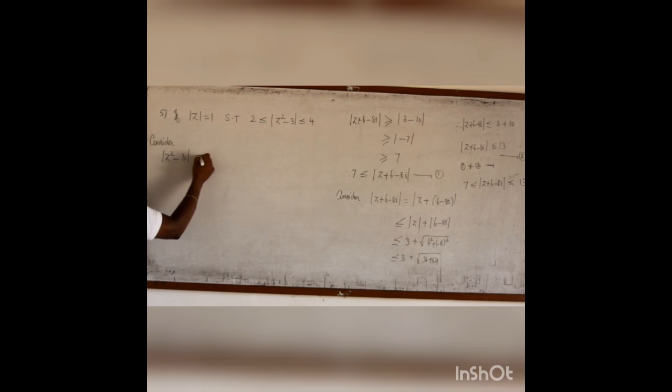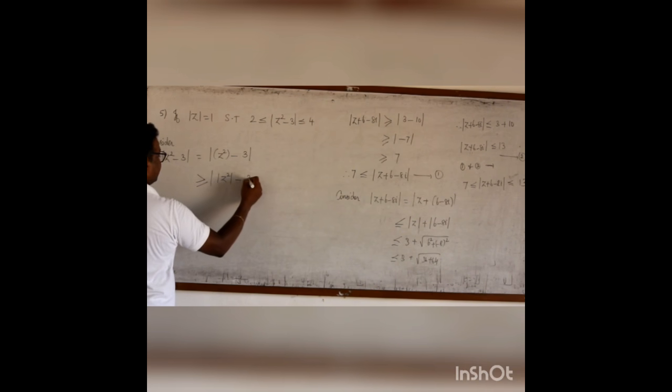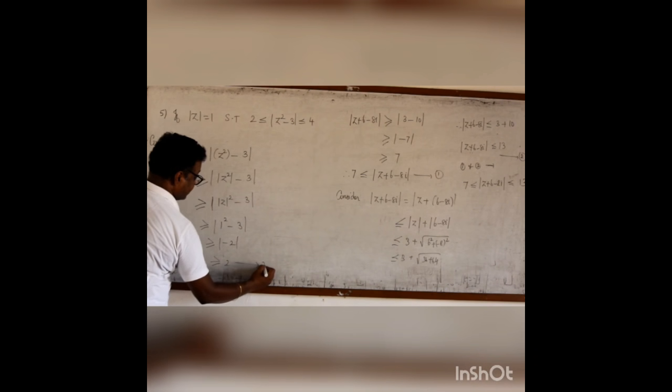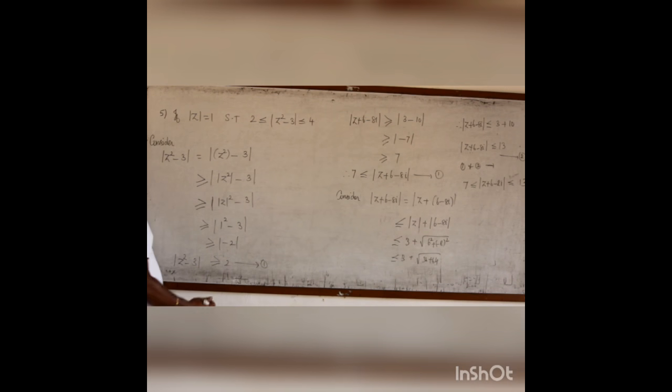Modulus of z square minus 3. Then this is greater than or equal to modulus of z square minus modulus of 3. This is greater than or equal to modulus of z the whole square minus 3. Modulus of z is 1, so 1 square minus 3, greater than or equal to 1 minus 3 is minus 2. It is greater than or equal to 2. So modulus of z square minus 3 is greater than or equal to 2. Let me give this one as first equation.